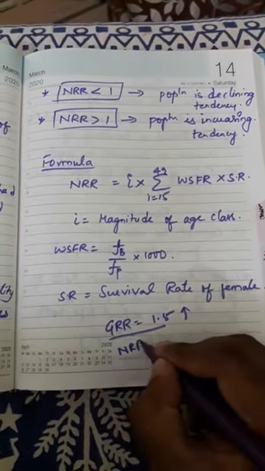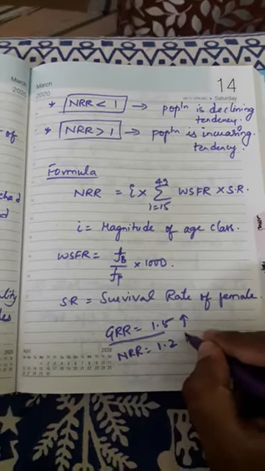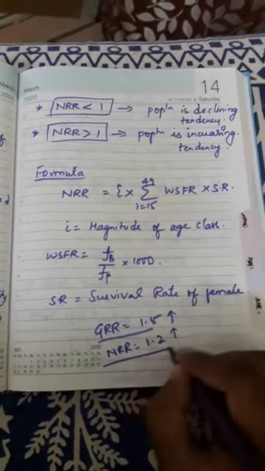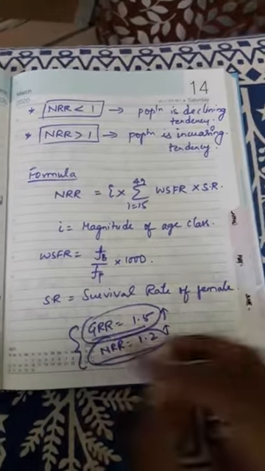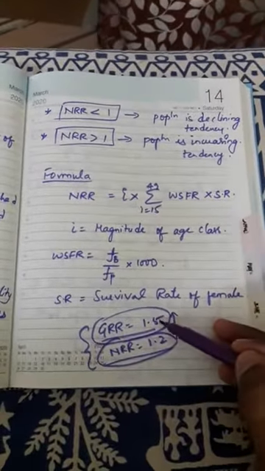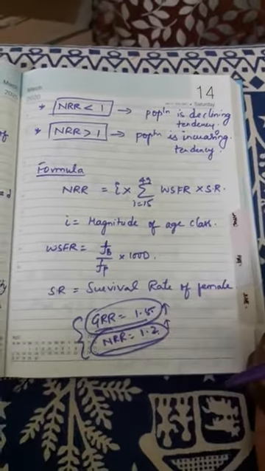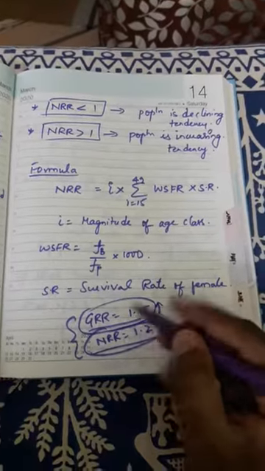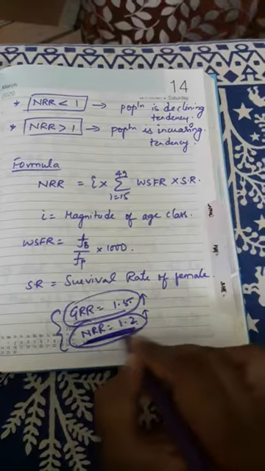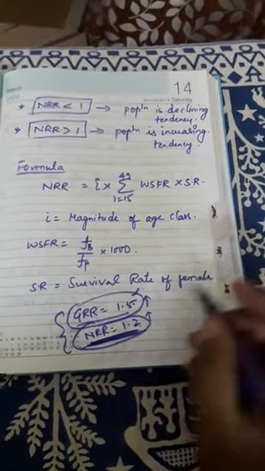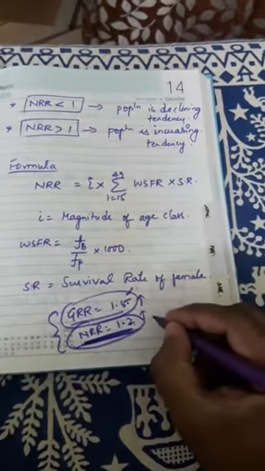Here the NRR value is 1.2, and here also the population increases individually if you see, but together when you compare the GRR value and NRR value, NRR will never ever cross the GRR value. In such a comparison, you have to take into consideration only NRR. GRR you ignore it. When NRR is 1.2, meaning greater than 1, what is the conclusion?